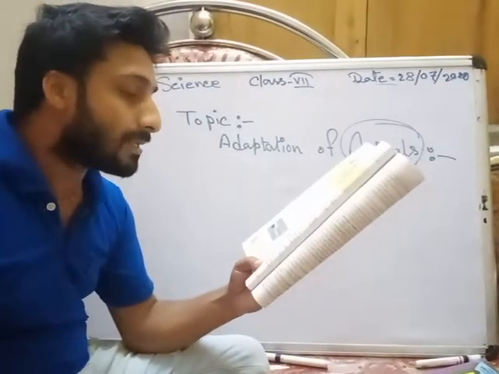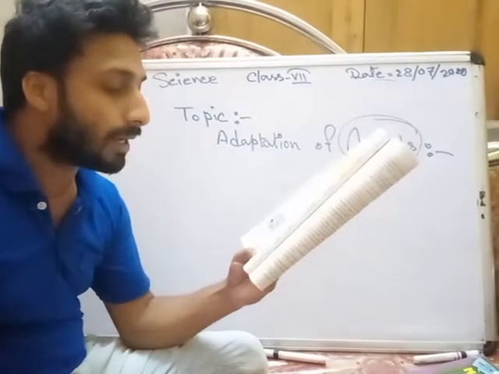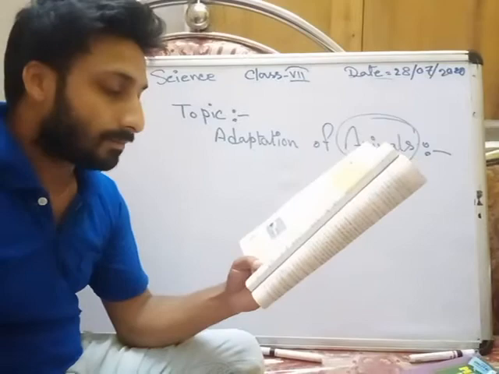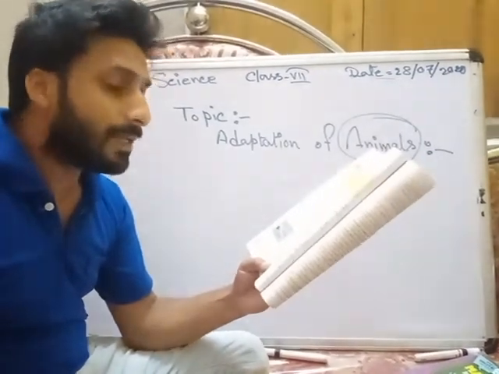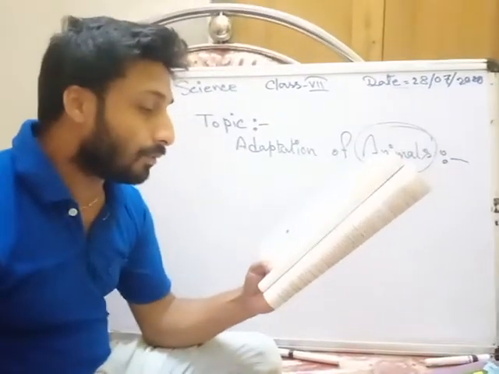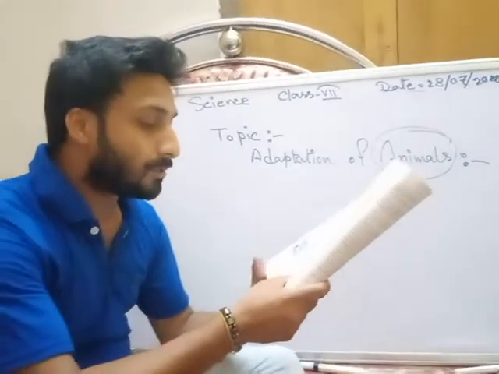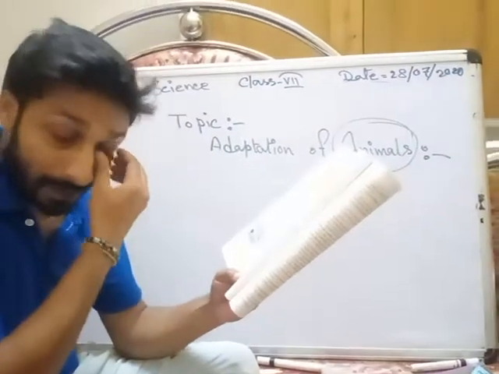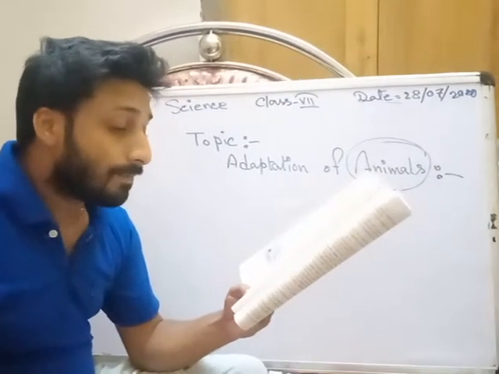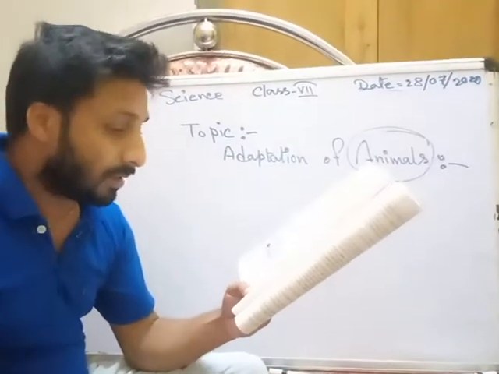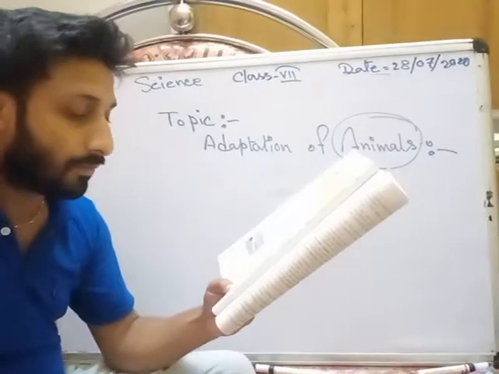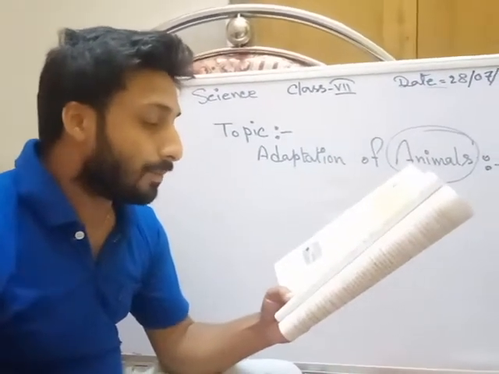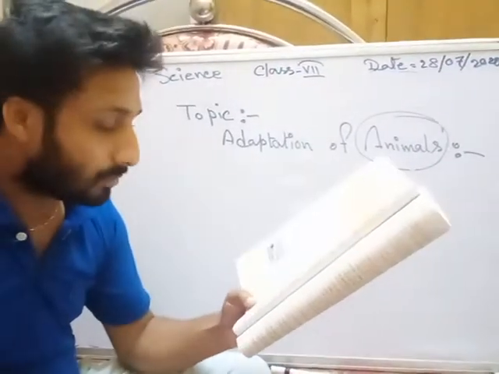It has a strong sense of smell that enables it to locate and catch its prey. That means they collect their food by smell, and they have a strong sense of smell. That's why they catch their food by this sense of smell.